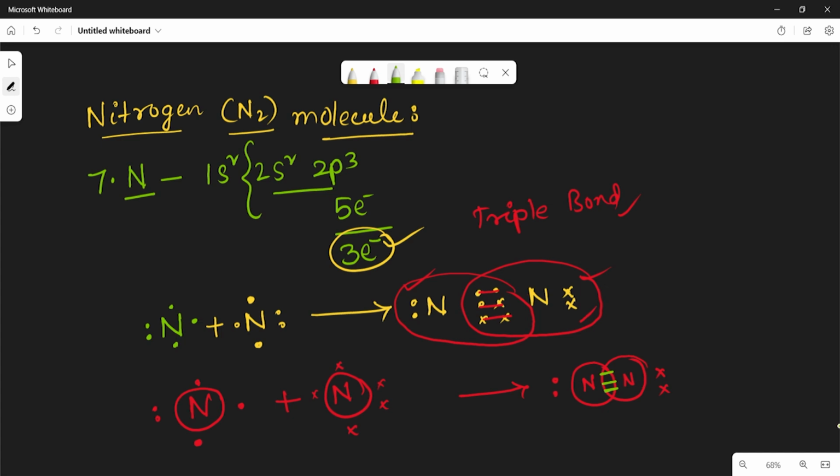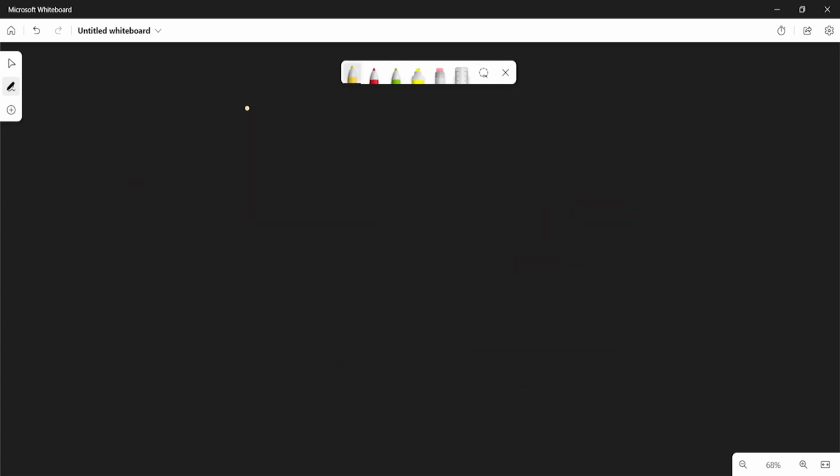Now let us see one more example. For example, take methane, CH4 molecule. How many covalent bonds are there in methane? Let us see. We know methane means CH4, one carbon atom and 4 hydrogen.